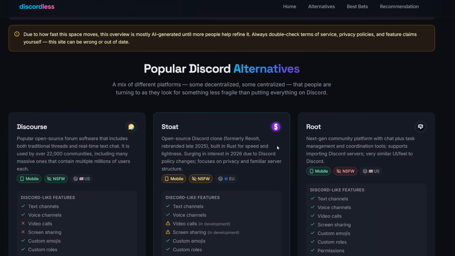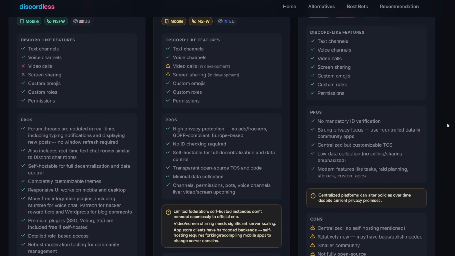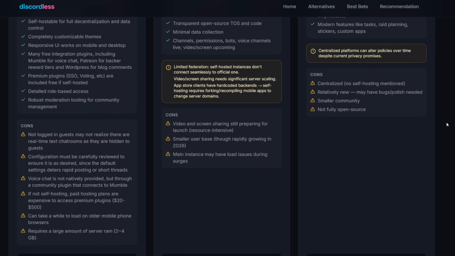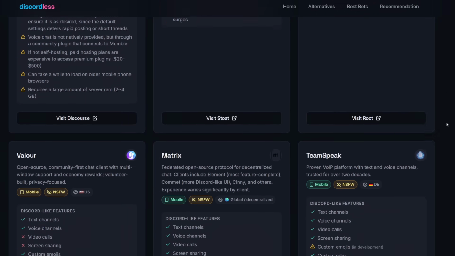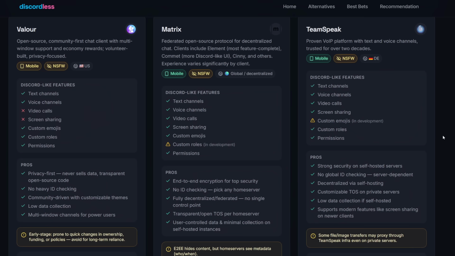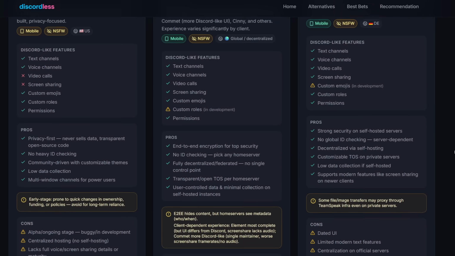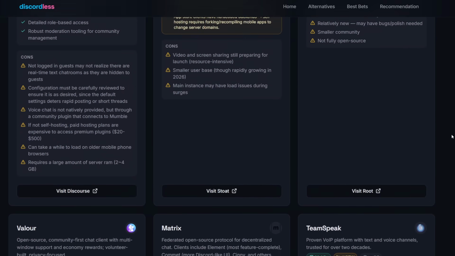So through all the options mentioned, in terms of which one is the best, it really just depends on what you're looking for. If you want a Discord type community that is going to have a lot of users that you can actually transition to and that a lot of your friends would probably consider joining, your best option at this moment would probably be TeamSpeak. TeamSpeak is the most viable competitor to Discord at the moment, but again, it just depends on if you're looking for something that is exactly like Discord.